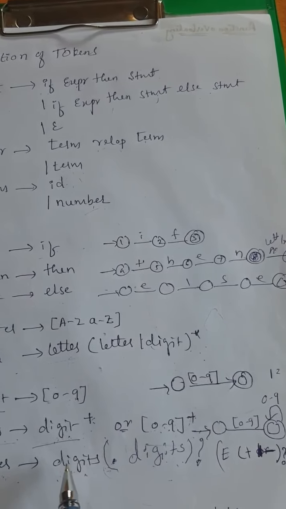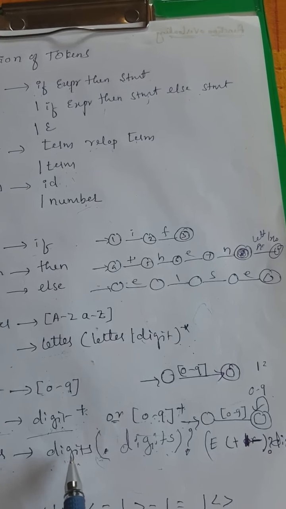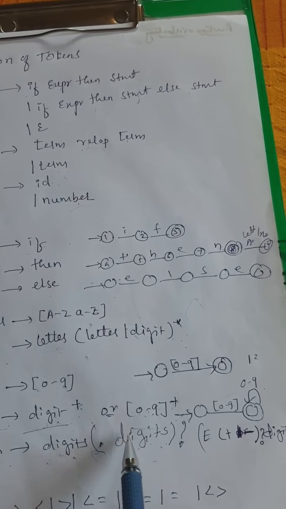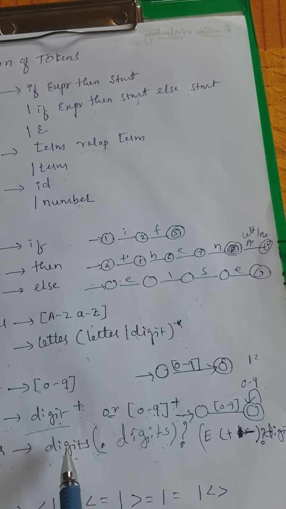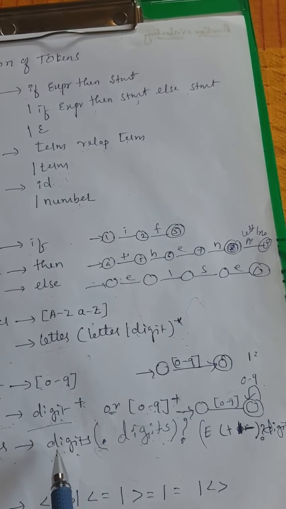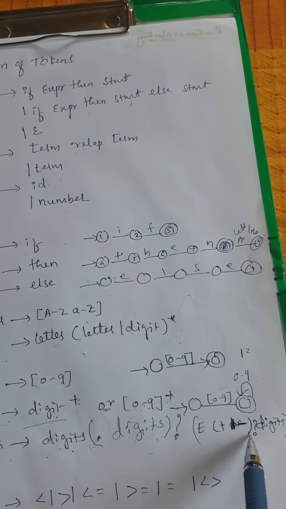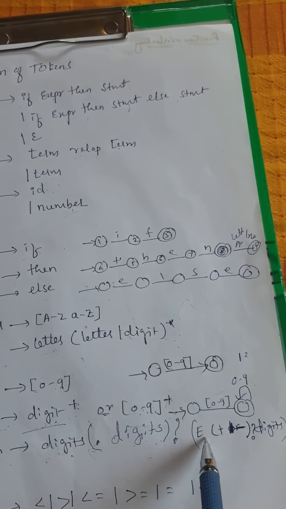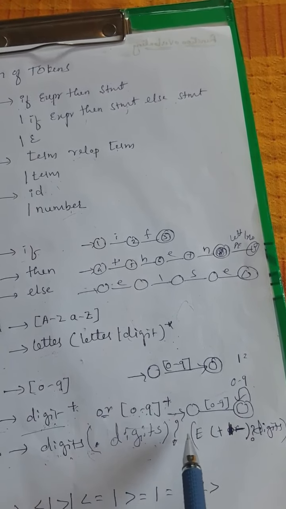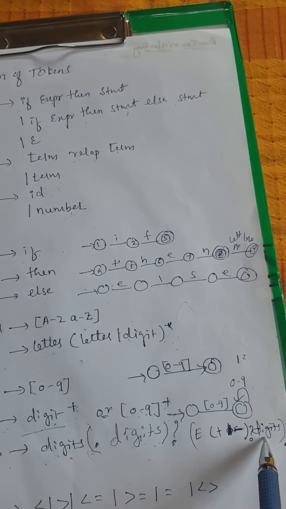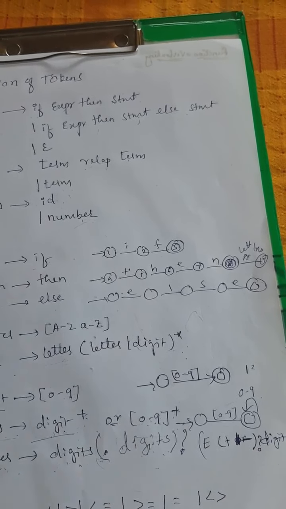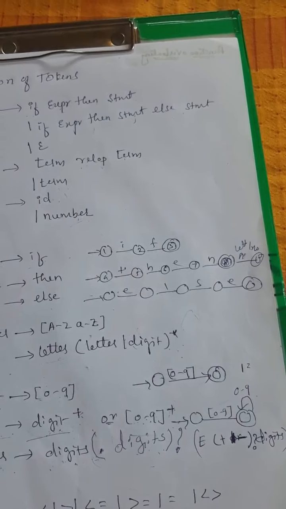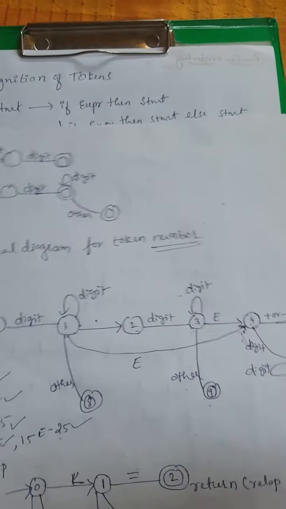So if an integer number comes, this becomes valid. If a floating point number comes, this and this become valid. If the exponent integer number comes, then this and this part become valid. If an integer with a signed exponent number comes, then this and this part become valid. Let's see the transition diagram for the same.